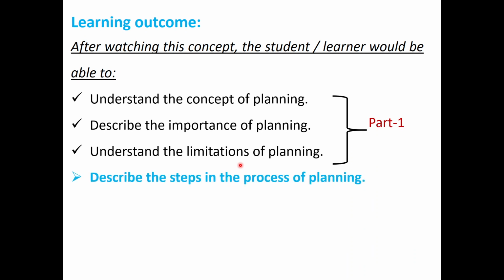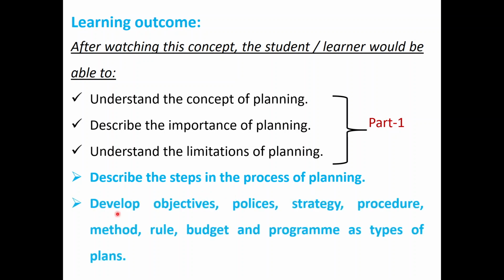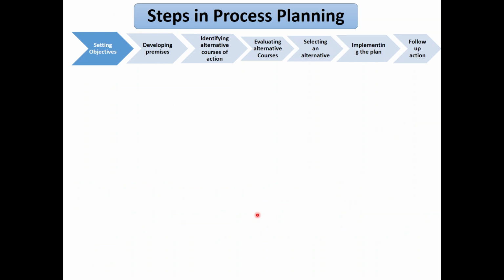In this part 2, the learner will be able to describe the steps in the process of planning. Learners will be able to develop objectives, policies, strategy, procedure, method, rule, budget, program as types of plans. First we'll start with the steps in the process of planning.